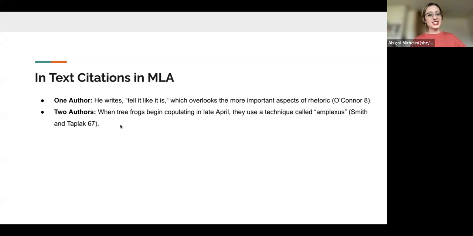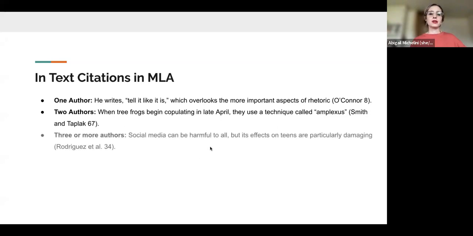No commas in the in-text, right? Just the author or author's last names and the page number. If there is no page number, don't include it. For three or more authors, like we had in our example, you're going to use et al. You do not have to worry about listing them all. So here we have social media can be harmful to all, but its effects on teens are particularly damaging.